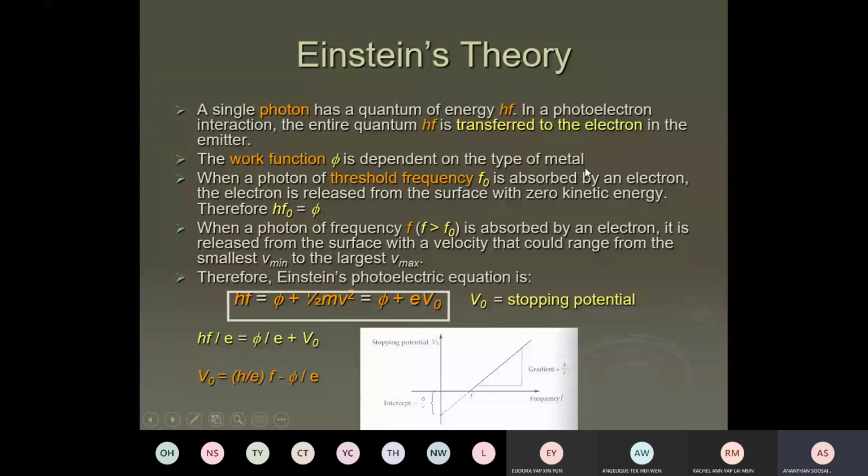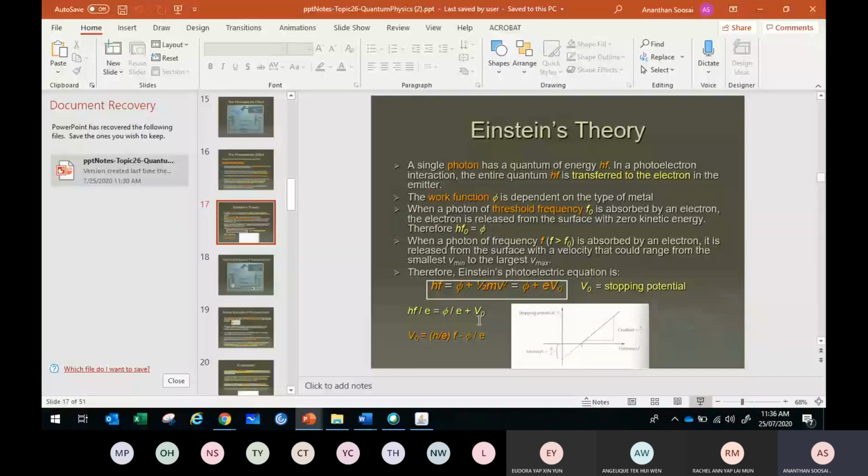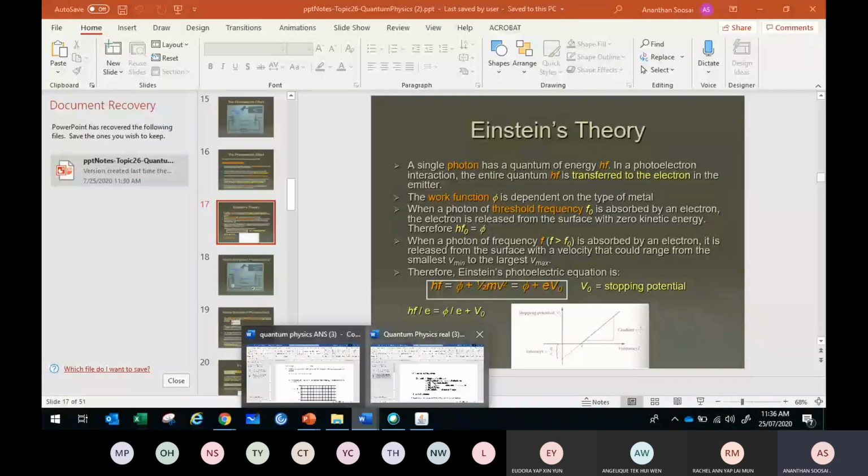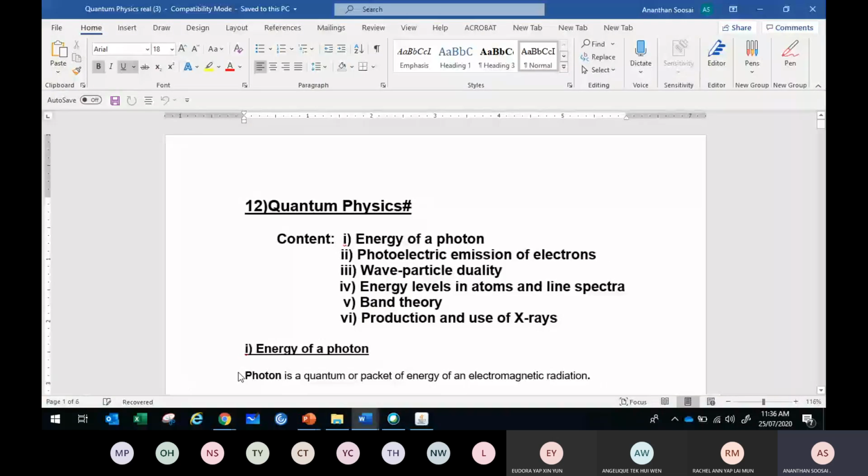Okay. So let's recap what you learned yesterday. Yesterday we talked about photons. Maybe I show you the Word file to recap. Yesterday we talked about the energy of a photon, part one. We talked about photoelectric emission, halfway. So today's lesson, I want to cover the other half, and cover the third one.